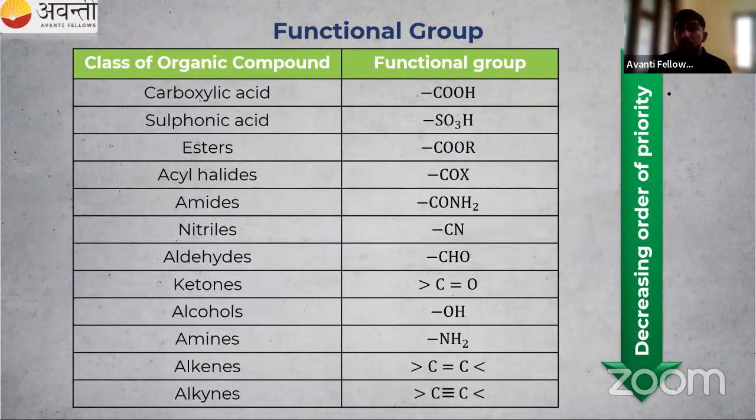So how to find the priority order of these functional groups? This is the order given by IUPAC. Let us start with carboxylic acid and sulfonic acid. If there is an acid group in our organic compound, that should get number 1. So it has higher priority. Then after that, we have esters, acyl halides, amides. Then nitriles, aldehydes, ketones. After that, our alcohol.